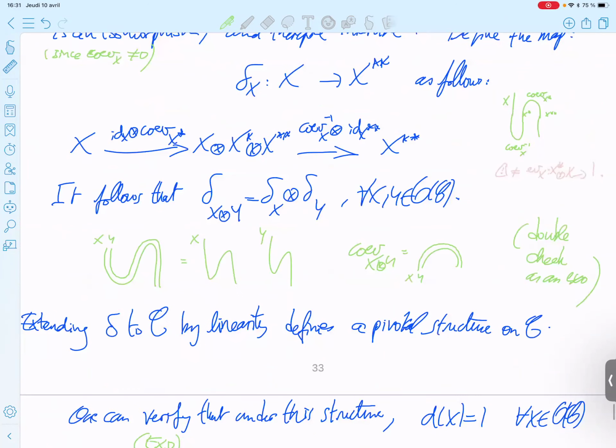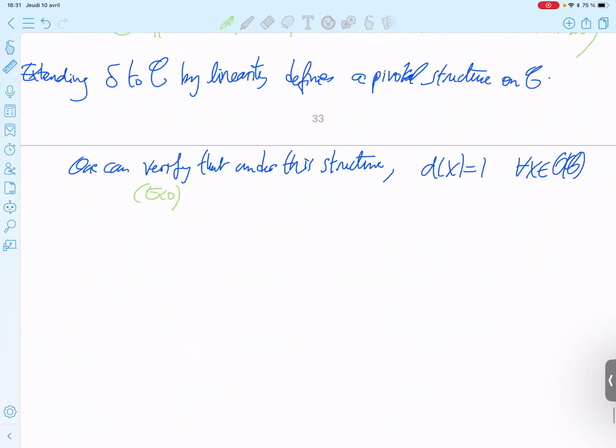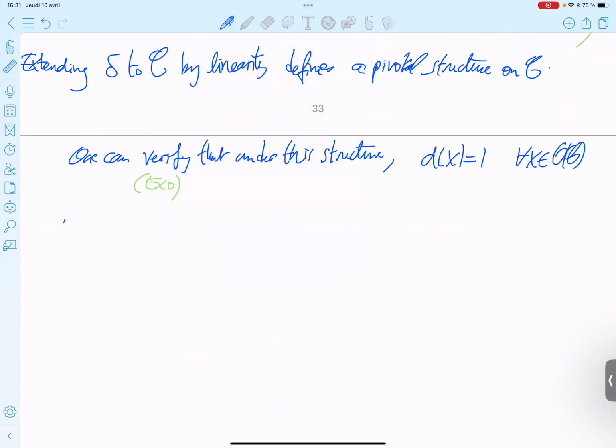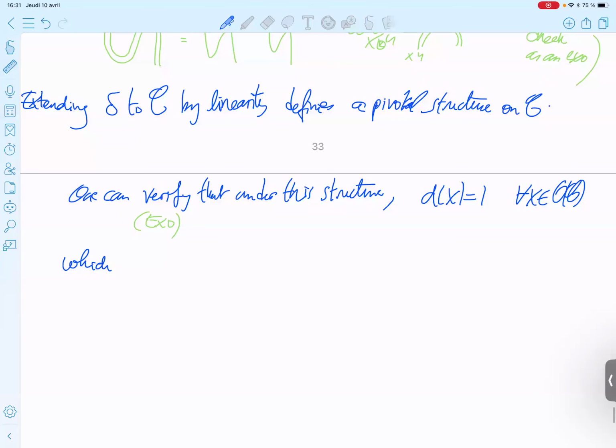Anyway, exercise. Which confirms that this is a positive spherical structure mentioned before, because it is equal to the Frobenius-Perron dimension. It gives the Frobenius-Perron dimension, which confirms that